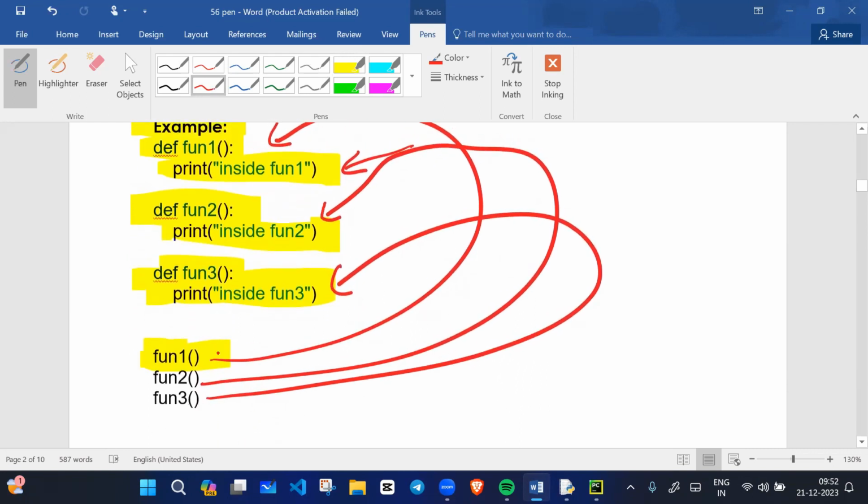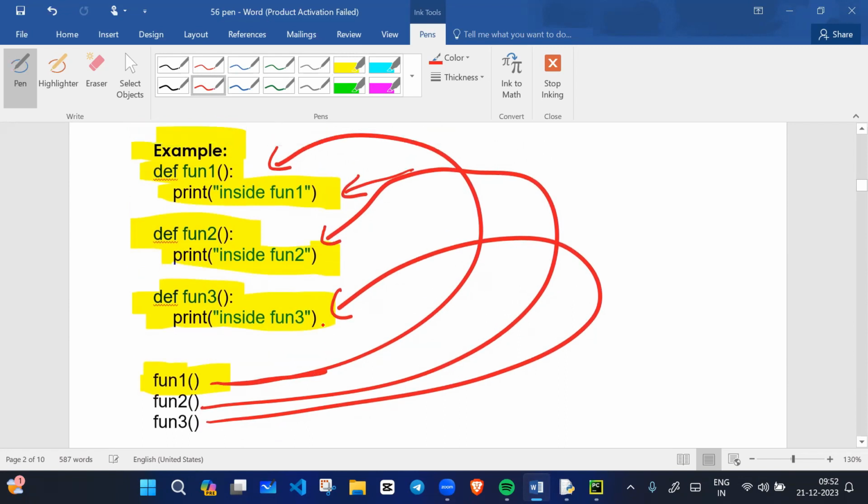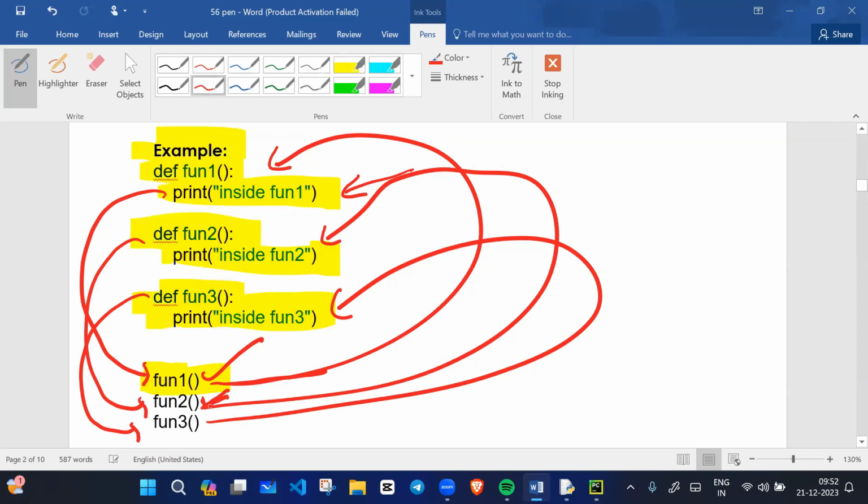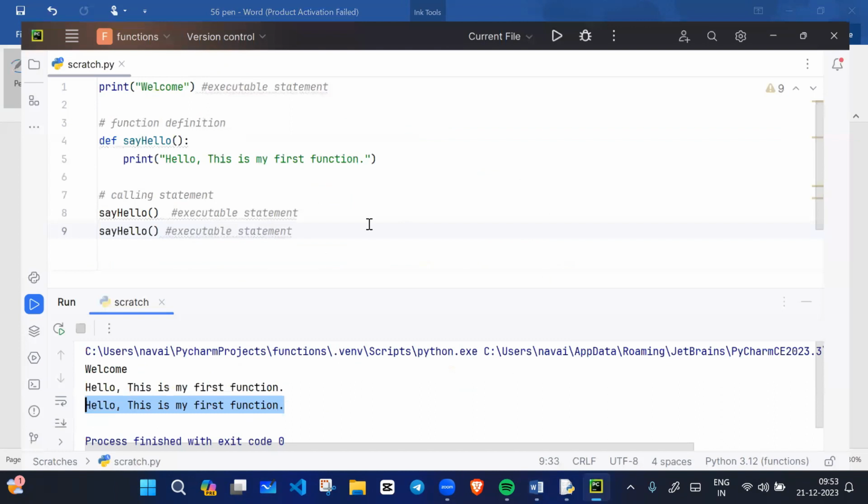What we are doing here is calling the function. Once the called function is completed, it comes back to the same function. Once this function is completed, then only will it execute the second function. Once the second function is completed and the flow returns, then it will execute the third function. For example, I will write the code for the same.